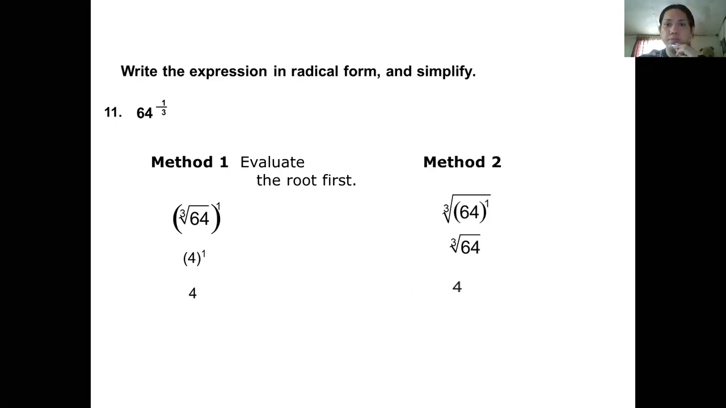Method 2, another method. This one, we just right away rewrite what is inside. So the cube root of 64 to the power of 1, and express 64 as a power of 4. So that can be written as 4 cubed. What I mean is this one can be written as the cube root of 4 cubed. So cancel, that gives you 4. Okay, I hope everybody can follow.